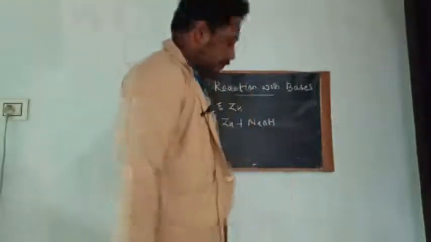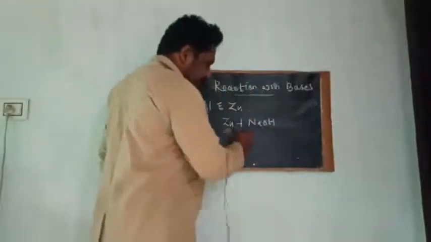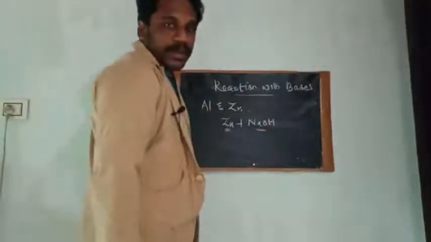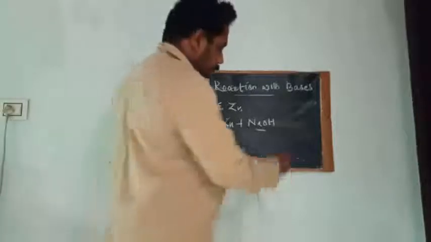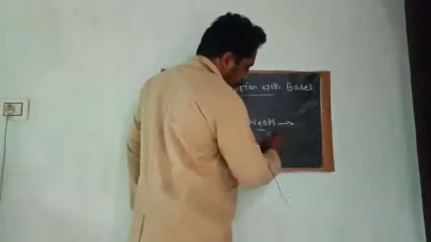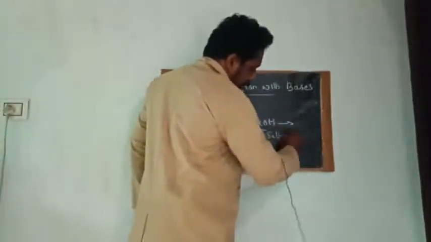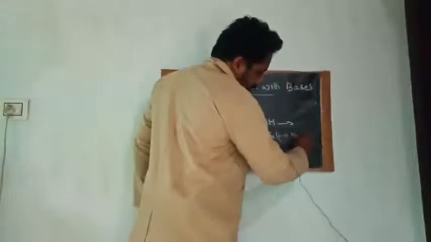Sodium hydroxide is a base, a strong base. Zinc reacts with strong bases like sodium hydroxide to form a salt and hydrogen gas.